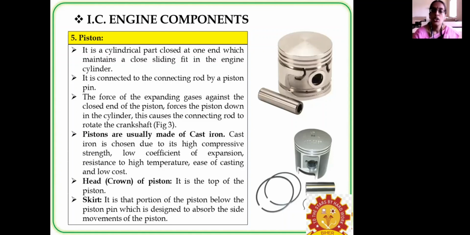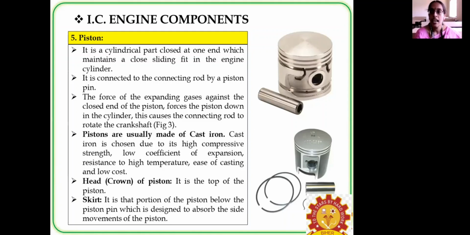Due to the force of the explosion during the power stroke, power will be produced, which forces the piston to move downward. So these are all the processes which take place in the piston. The head means the top portion of the piston, and the skirt means the lower portion, the portion which is below the piston pin.